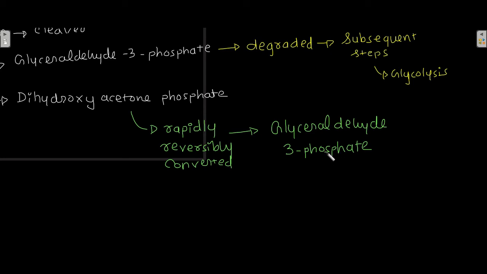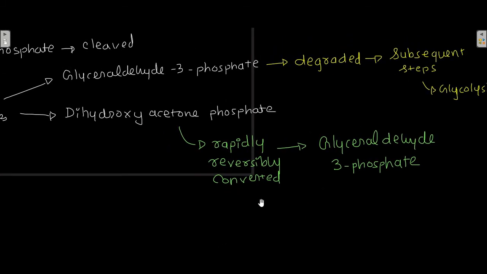Why? Because only glyceraldehyde 3-phosphate can be directly degraded. Dihydroxyacetone phosphate cannot be degraded in the glycolysis steps. Therefore, it is converted into glyceraldehyde 3-phosphate and then this continues in glycolysis.